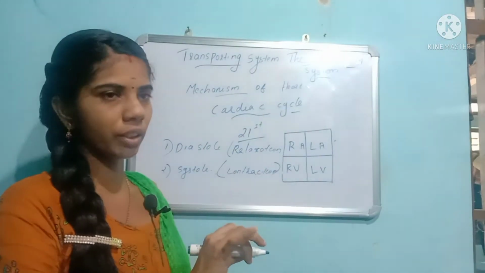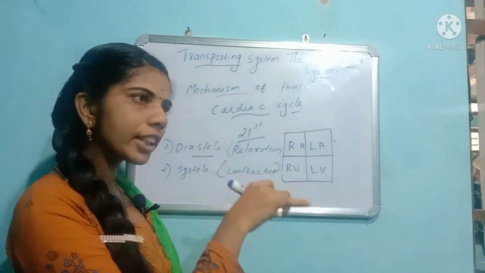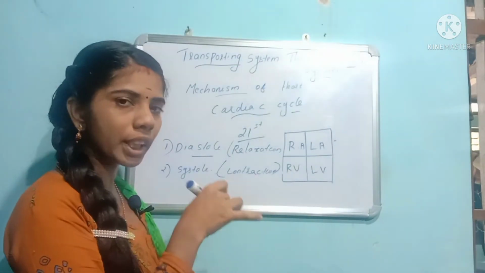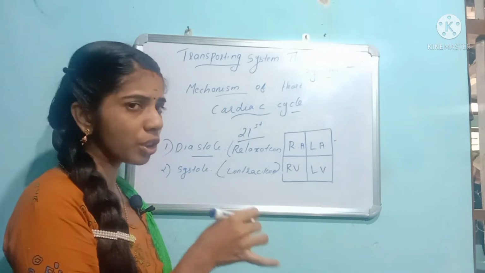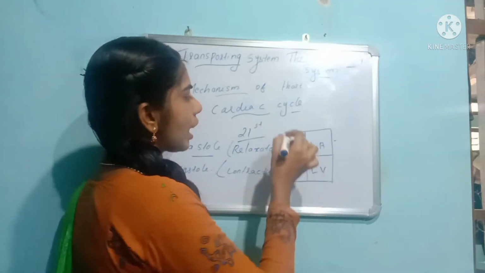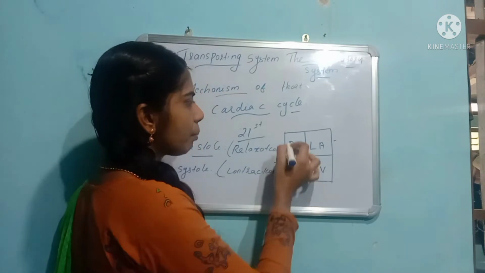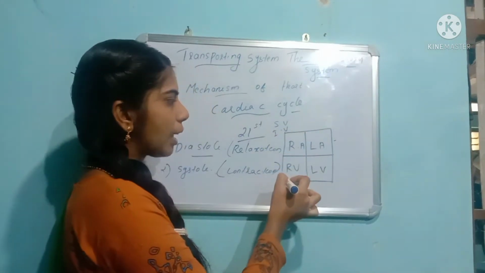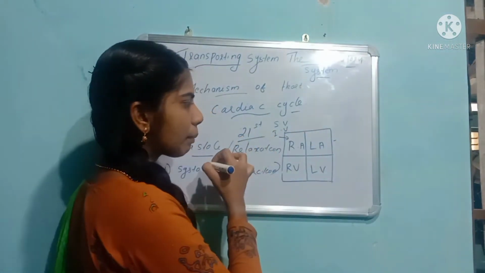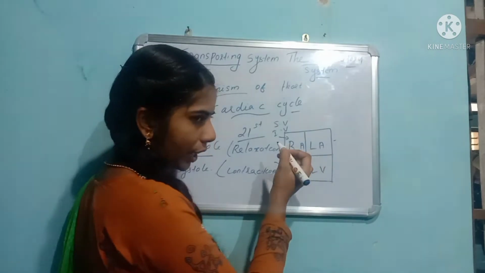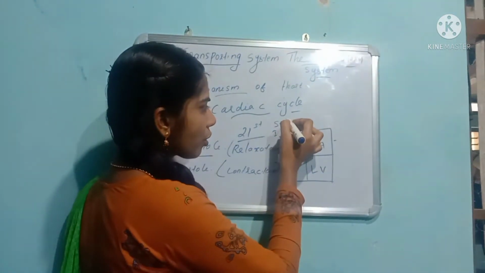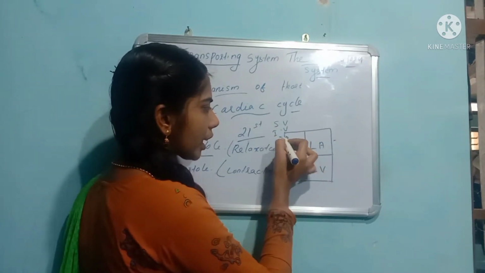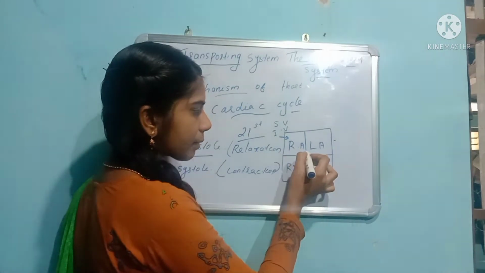Relaxation and contraction. In the diastolic stage, the relaxing stage, I told you in the last class about the veins: the superior and inferior vena cava and the pulmonary veins. Do you remember that? In the relaxing time, from the superior and inferior vena cava, the deoxygenated blood will be carried to the right auricle.